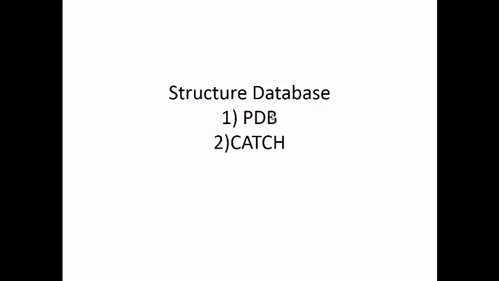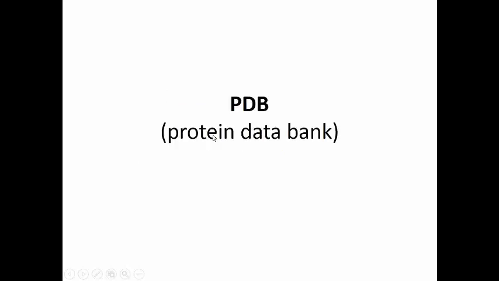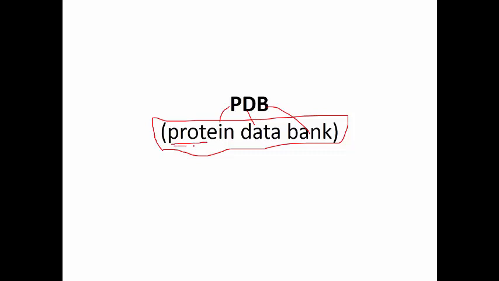The first one is PDB, that is Protein Data Bank. As the name suggests, from this name you can understand that in this database you will have pure information about protein, and that information will be structural information, not the sequence of amino acids or anything. The structural information will be there in the Protein Data Bank.